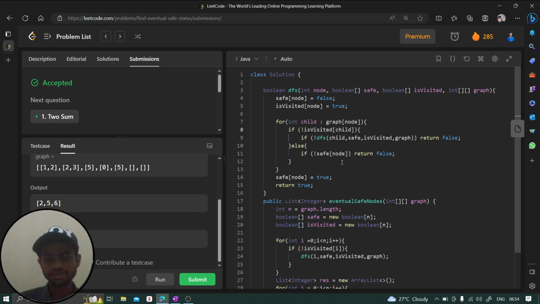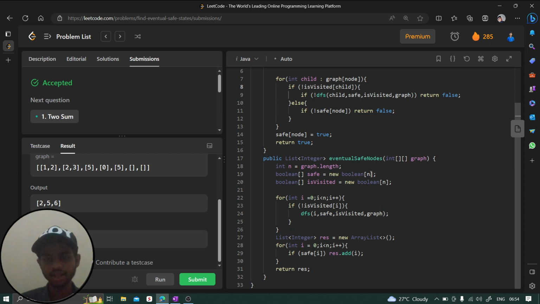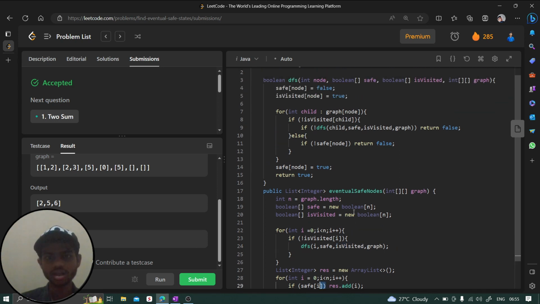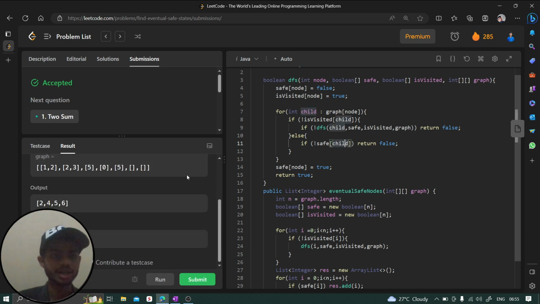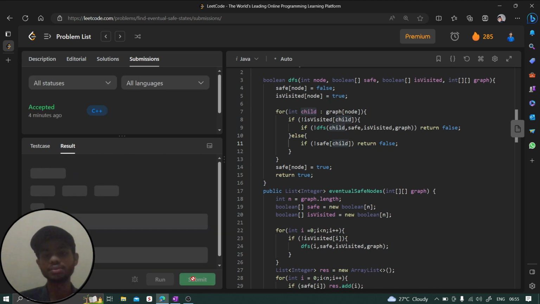All right, so let's check this one as well. It's an interesting one. Boolean array visited. We are moving over all the children. We are passing safe and visited, and then we are saying that if safe is true, then add it to our result, right? Fine. We are making it false, and we make it true at the end. So for child in graph of this node, right, here's the mistake. Safe of child, right? Actually, we were checking the main node every time. No, we don't need to check that. We need to check the child node, right? So you can see, guys, all the test cases passed. So let's try to submit this code.